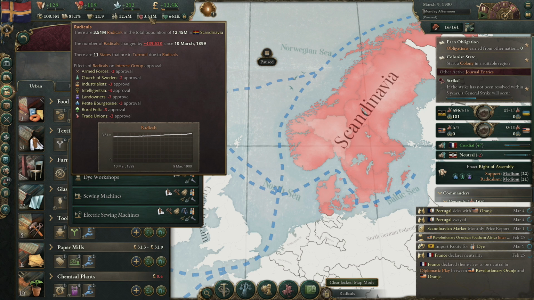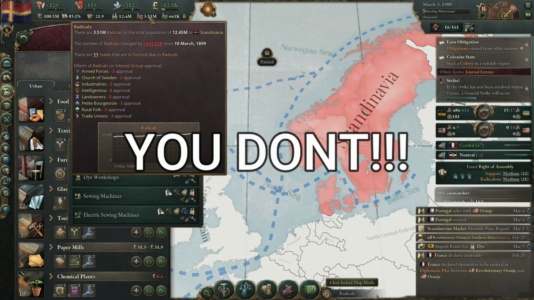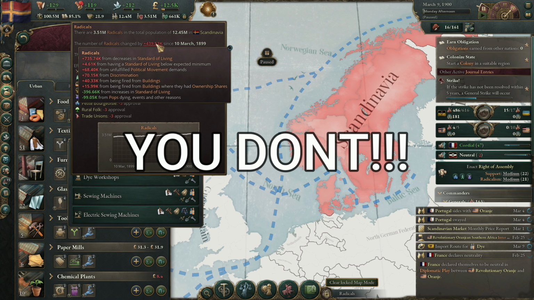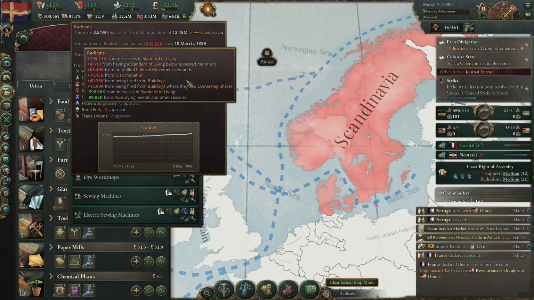How do you prevent that? You don't really. That is a way that you're going to have radicals, but really the best way to improve it is standard of living. That is the biggest way to improve it, and passing political movements so people don't get mad.